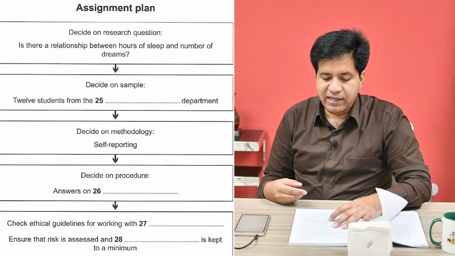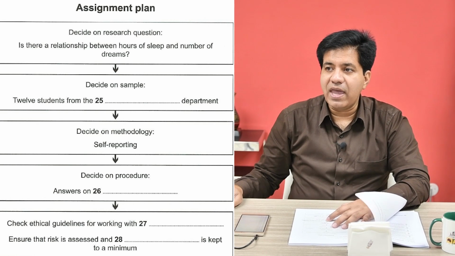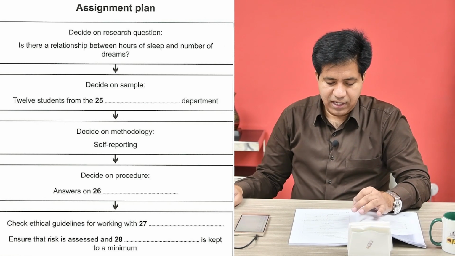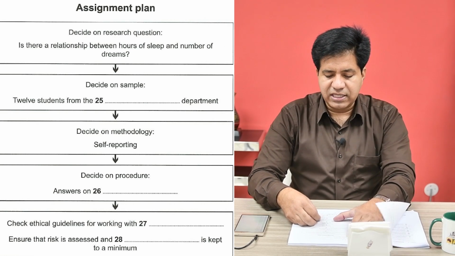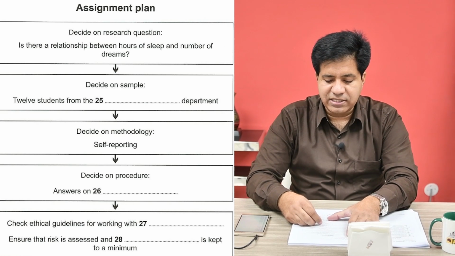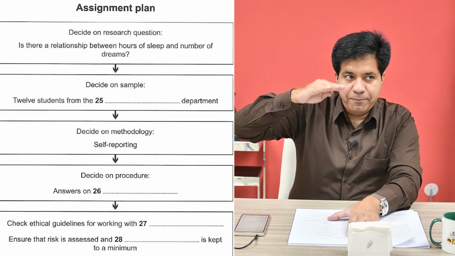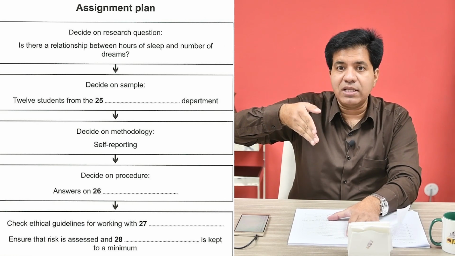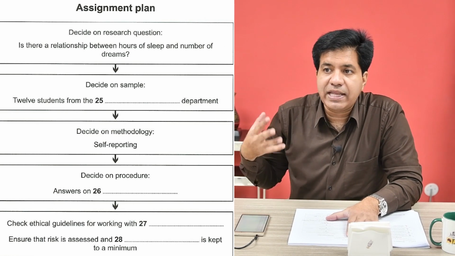So check ethical guidelines for working with humans. HUMANS, right? Okay. Question number 28. Ensure that risk is assessed and dash is kept to a minimum. Something which should be kept to a minimum. That will be your answer. Something is kept to a minimum. For minimum, they can use any other word.